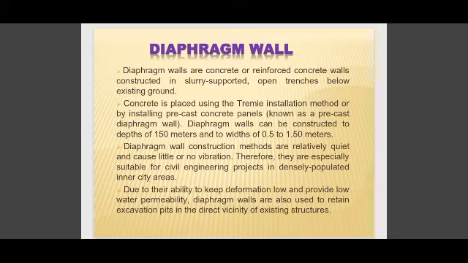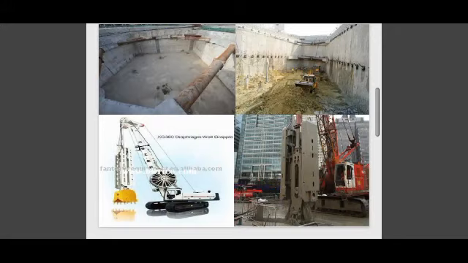Diaphragm wall thickness varies between 300 mm to 1200 mm and its depth is up to 45 meter. The technique involves excavating narrow trenches which are kept full of an engineered fluid slurry. A diaphragm wall is constructed in a narrow trench excavated in the ground and supported by an engineered fluid. These walls are also called slurry walls. These are some images of construction of diaphragm walls.